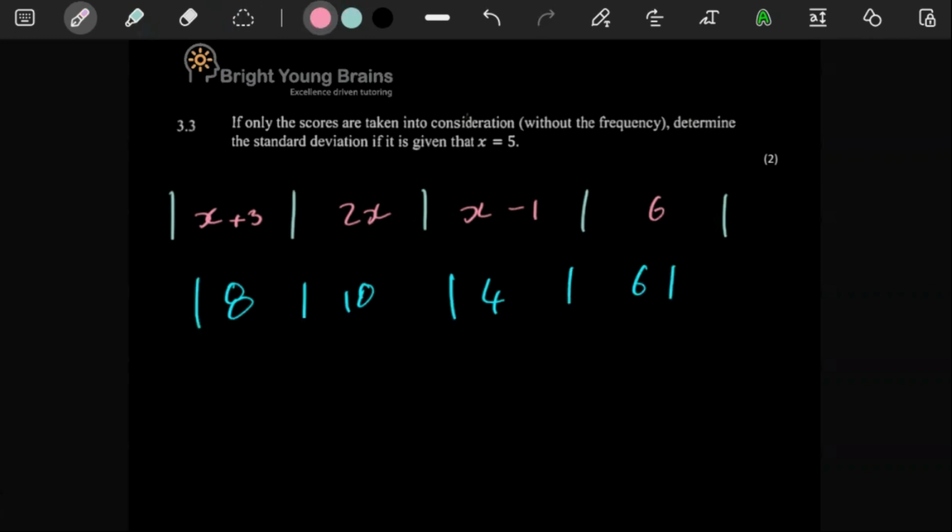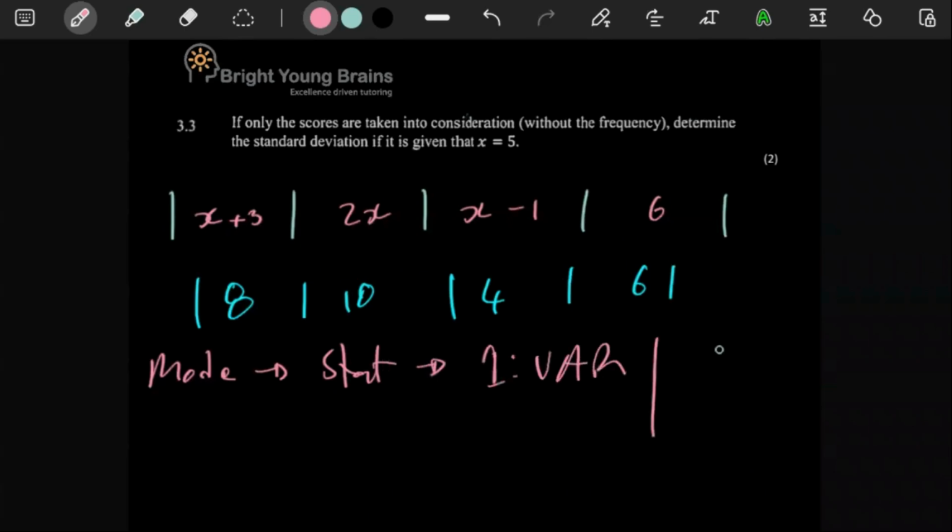So in your calculator, you're just going to have to press the following. Let me actually just get this. So let's see, mode, and then stat, and then var. So you're going to press mode in the calculator, then stat, and then you're going to press number 1, which is var. And then a column is going to come out. So in there, obviously, you can just put in these numbers. It's 8, 10, 4, and 6. 8 equal to 10, and then equal to 4, and then 6.